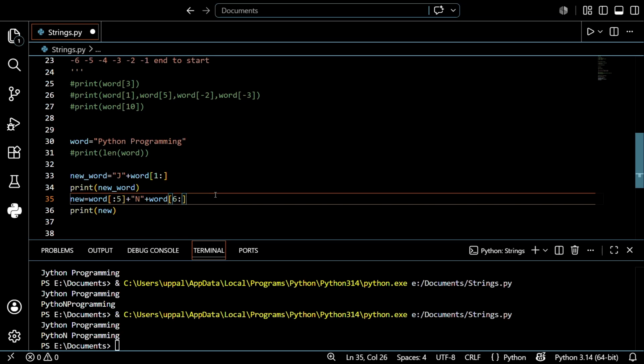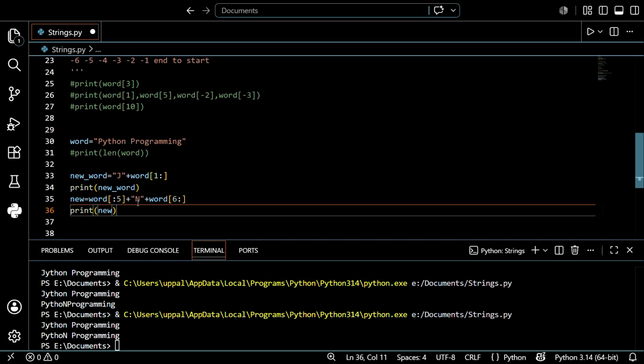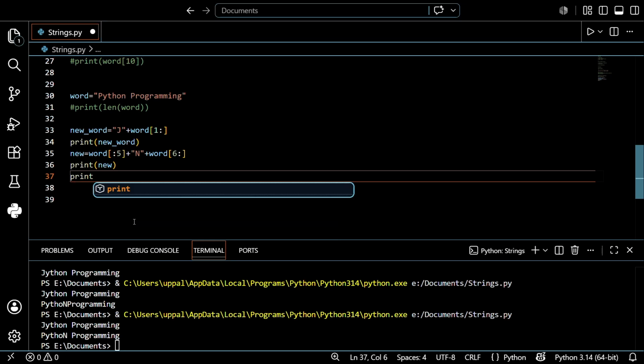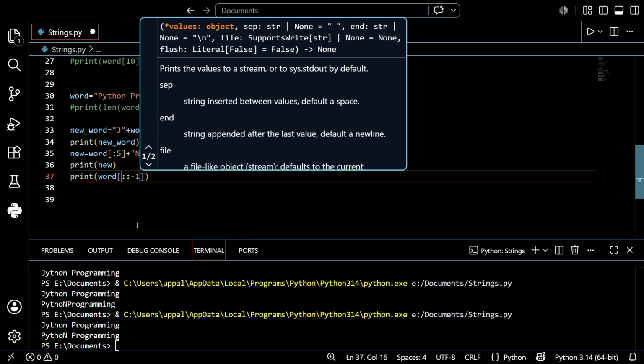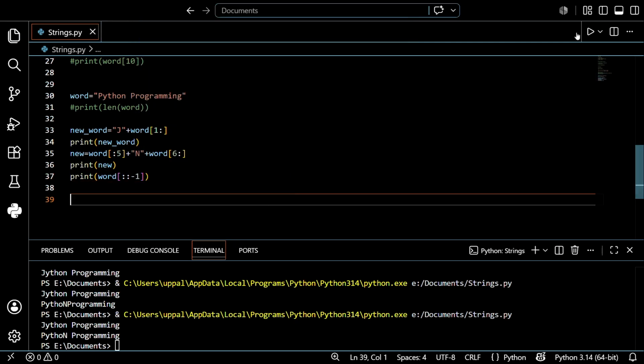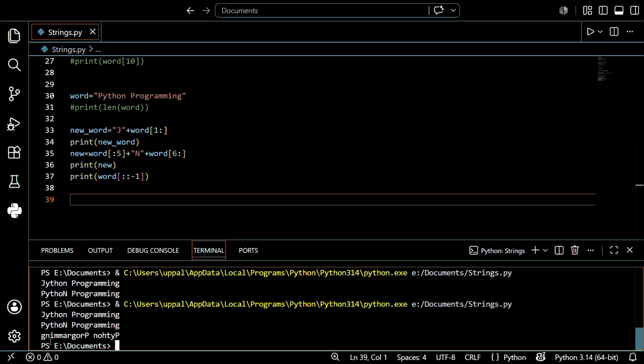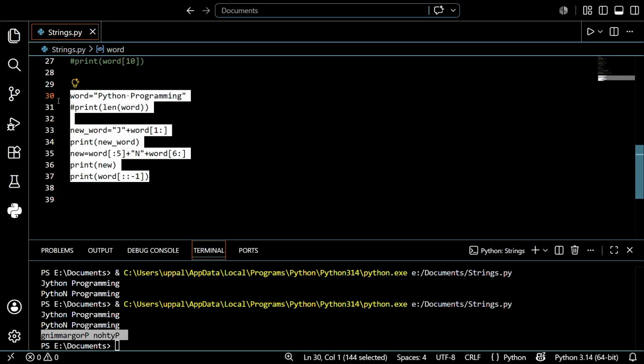After that, we discussed slicing, right? Like start and stop, by using this pattern. This is a very easy concept, so you don't need to worry. So you want to print it in reverse. What is the pattern? Simple. Just write print word of colon colon -1. I hope we discussed this one in the last class, guys. Just run this one. See, it printed everything in reverse. So this is very important, so do not forget this one.